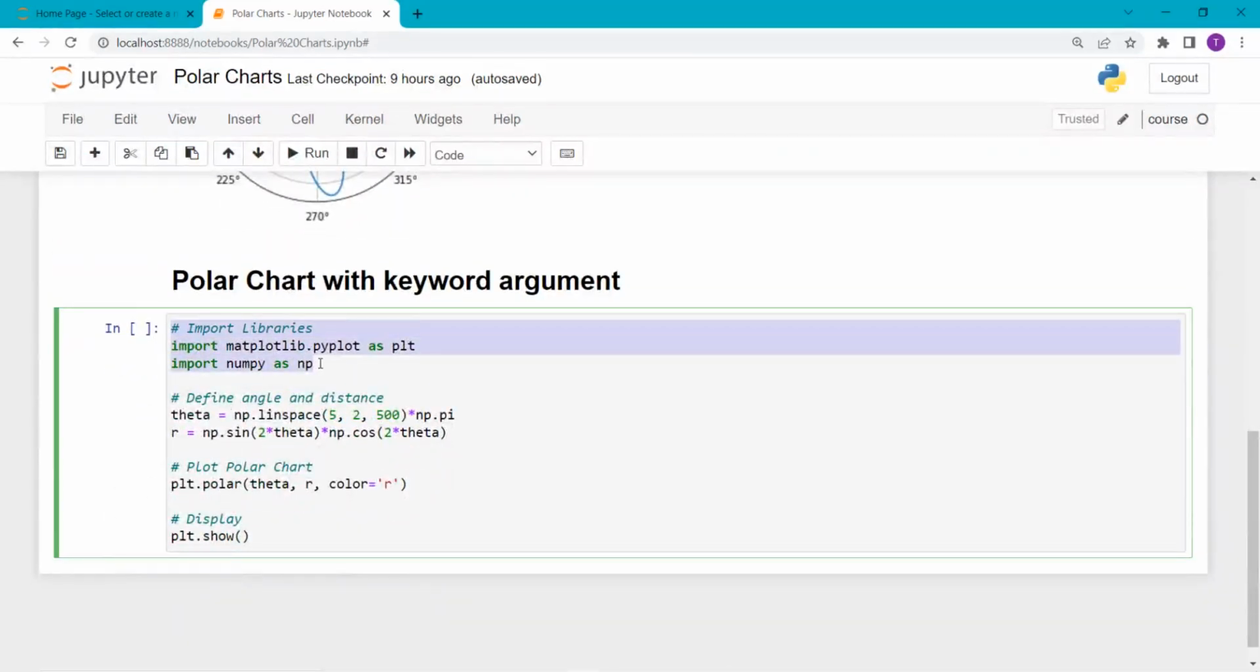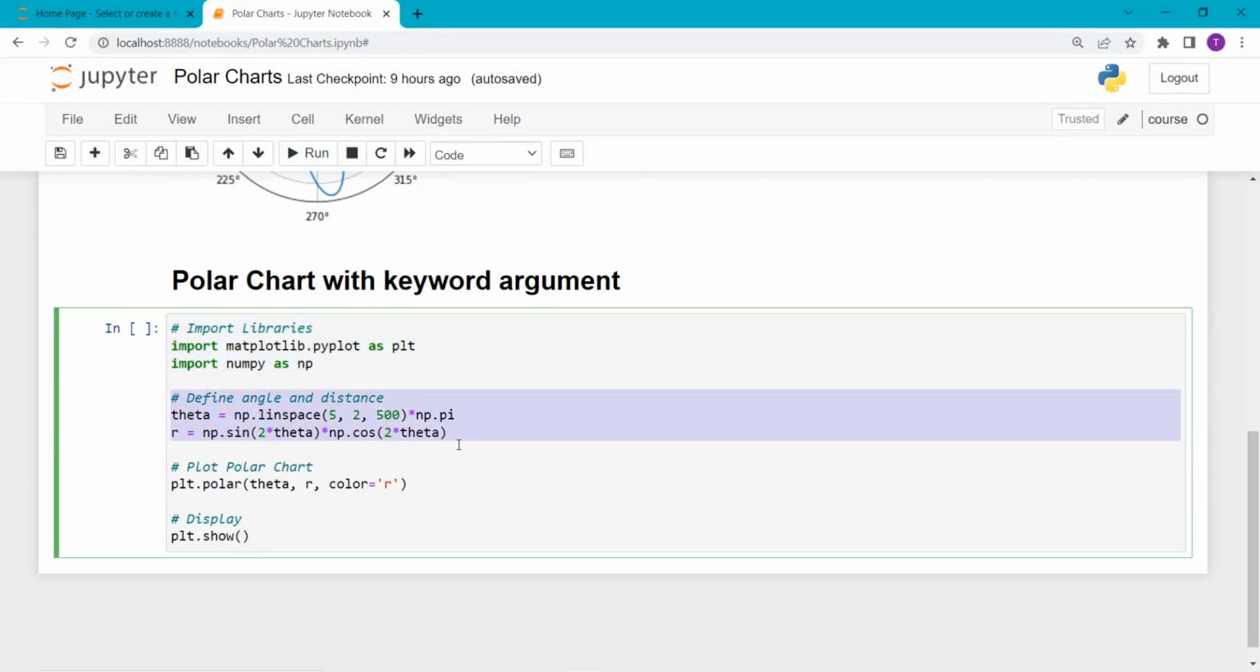Firstly, I import the necessary libraries, Matplotlib and NumPy. Then I define angle and distance to plot a polar chart. Then I create a variable theta and define it by using the linspace function of NumPy, and I pass values to it as 5 as a start value, 2 as a stop value, and 500 as a num value. And after that I multiply it with the pi value by using the np.pi function.